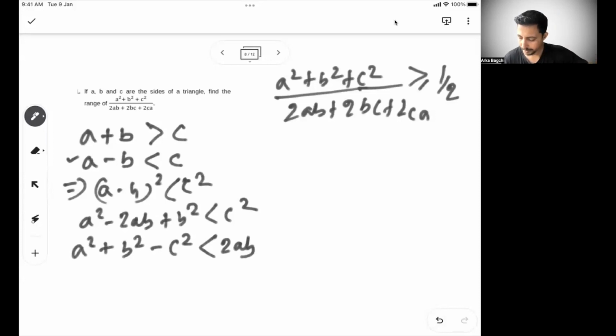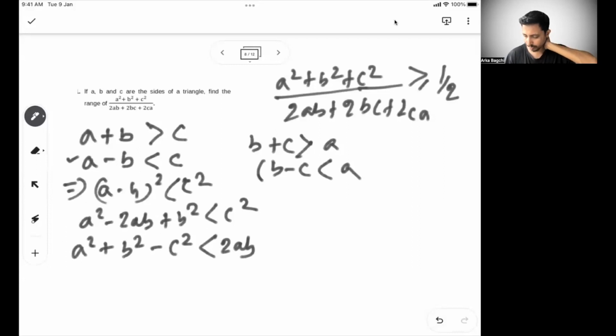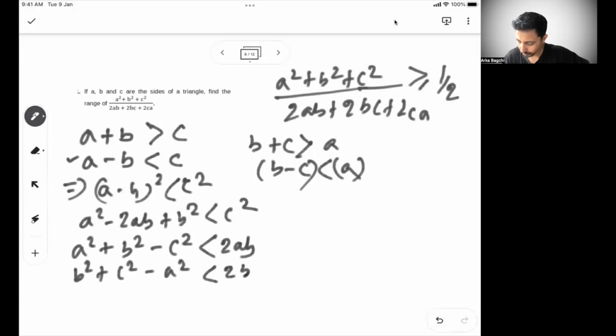Similarly, b plus c must be greater than a, or b minus c must be less than a, and squaring this, we can write b square plus c square minus a square is less than 2bc. Similarly, c square plus a square minus b square is less than 2ca, right?